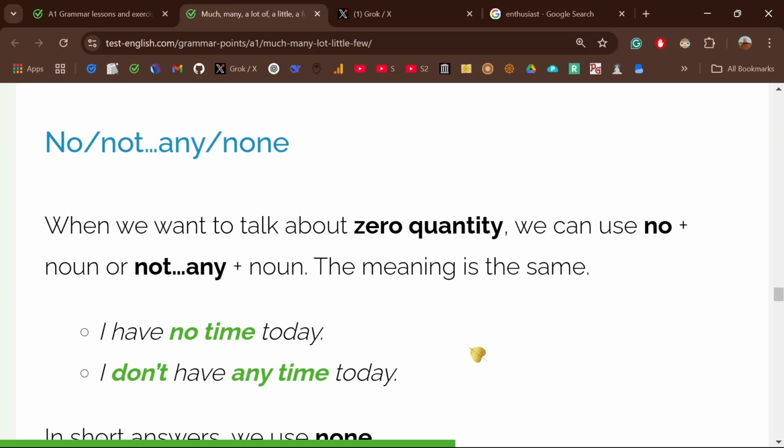Normally we consider this not standard, but in their African American English, they do say this. So you may hear that when you're listening to Black speakers, especially Americans. I'm not sure about Black British.